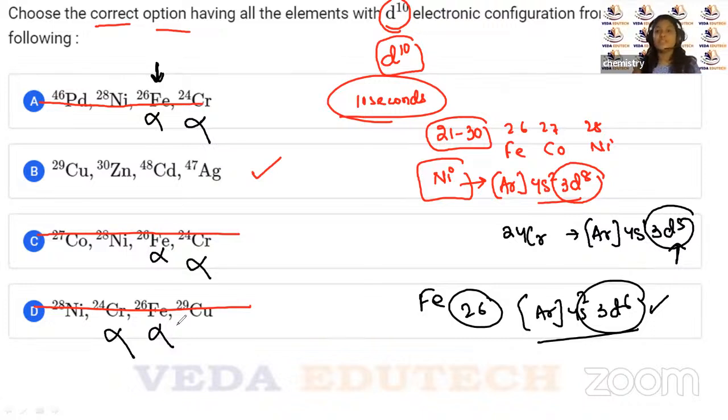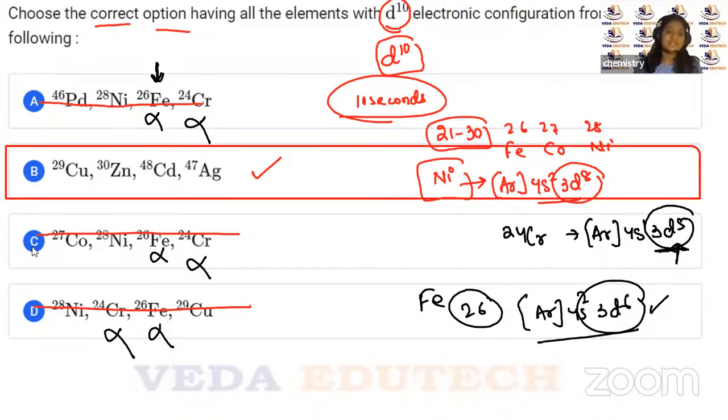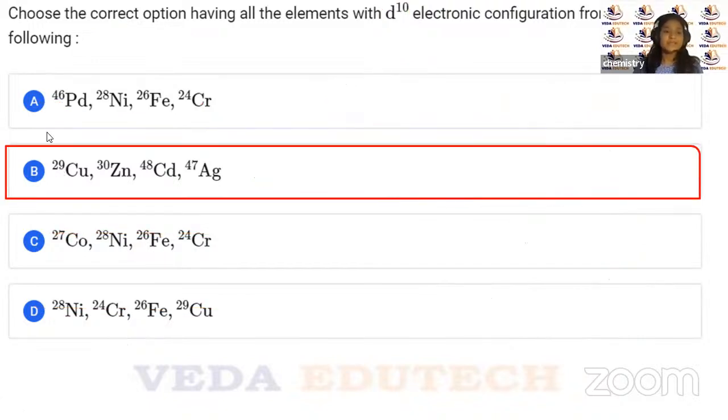So even if you knew one of the elements which doesn't have a d10 configuration, your answer was going to be solved, right? Okay, so obviously your answer is going to be B, which is copper, zinc, cadmium, and Ag.